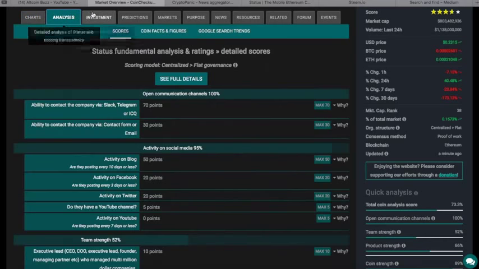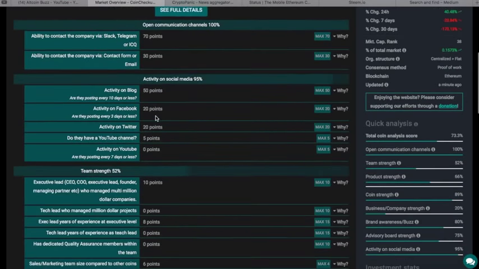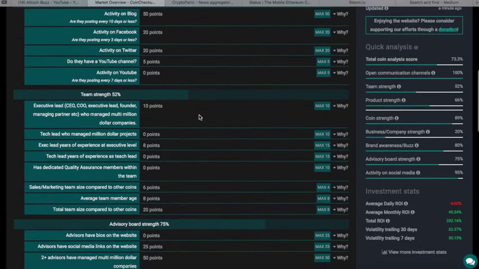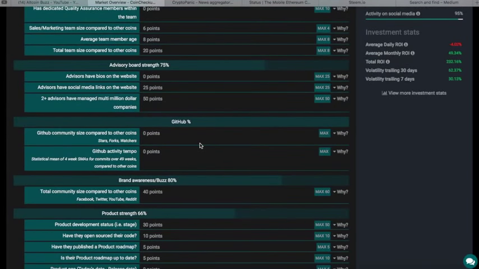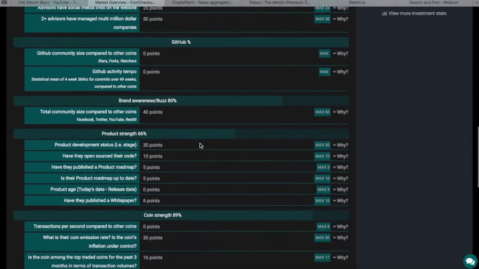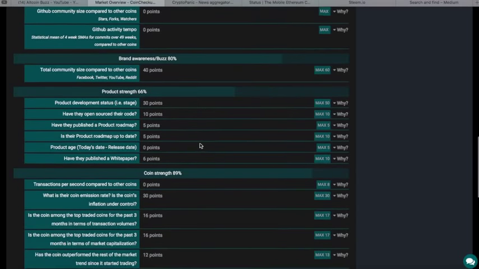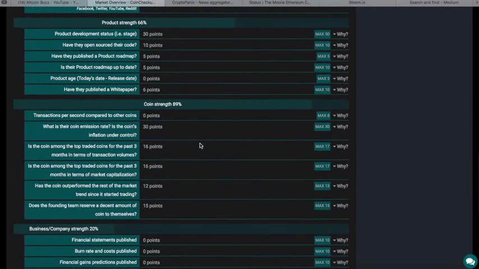Here we go on the analysis. Activity on social media, again, was just like Steem, 95%. Team strength is good. The max is 10, and they get a 10 out of 10. Very nice. I like that. Look at all this information, guys. You can go into depth on everything with the fundamentals of this company, all on one chart. Find out why they're rating this.